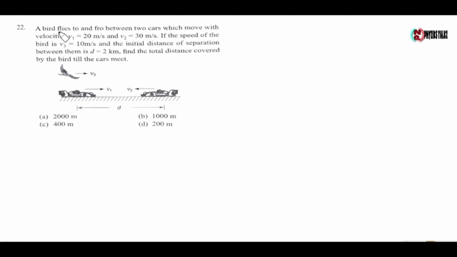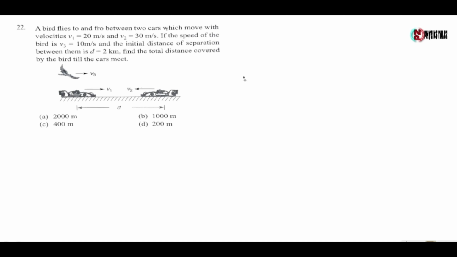Next question, a bird flies to and fro between two cars which move with velocities v1 and v2. If the speed of the bird v3 is 10 meter per second and the initial distance of separation between them is 2 km, then find the total distance covered by the bird till the cars meet.